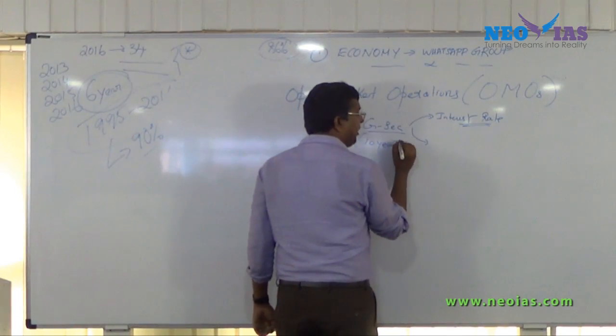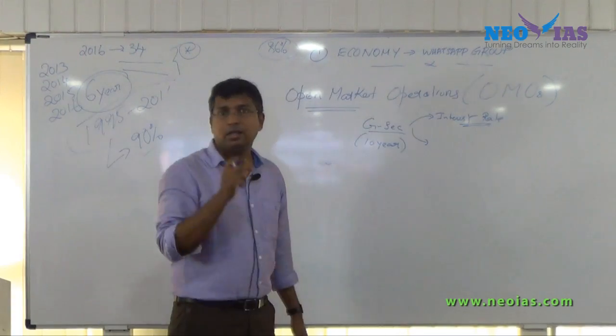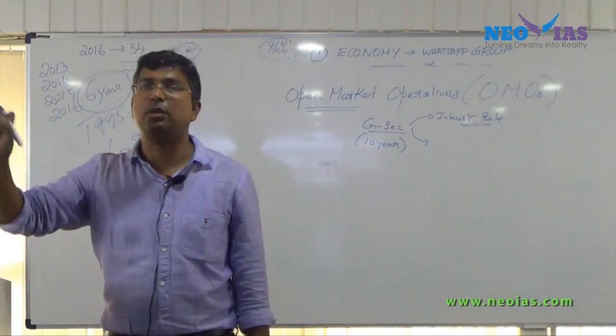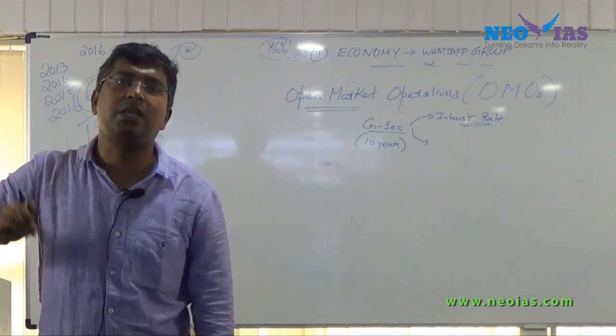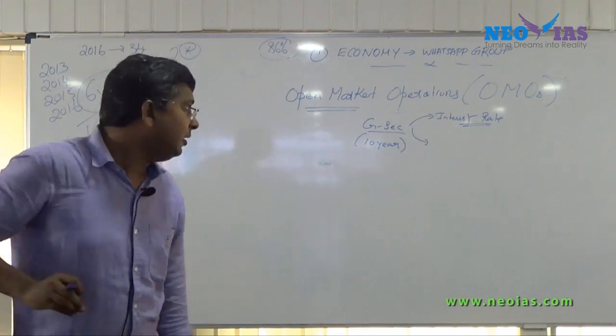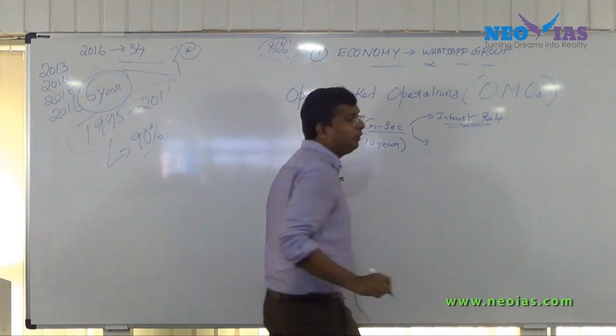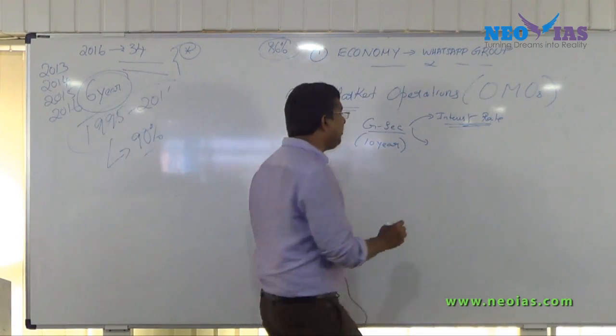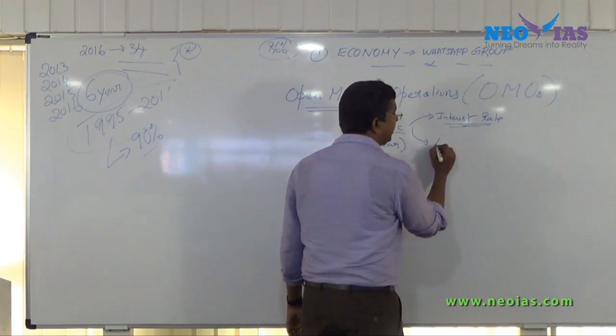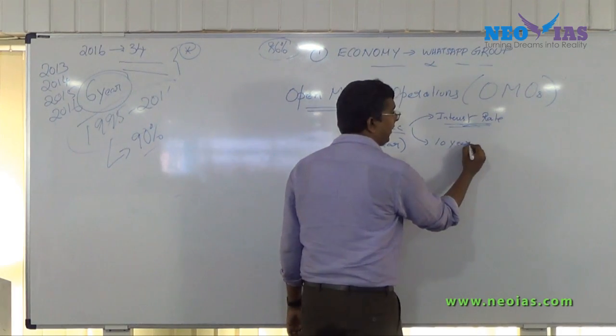The 10-year government security is our benchmark government security. Everybody notice this: the interest rate of this 10-year government security, and what is the movement of this 10-year government security? There will be an interest rate for it and it has a maturity, so in this case it is 10-year.